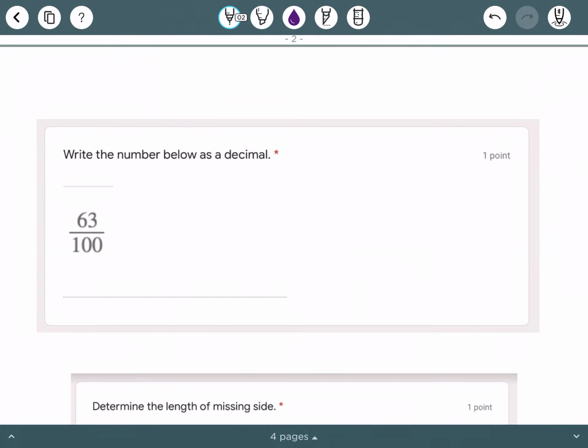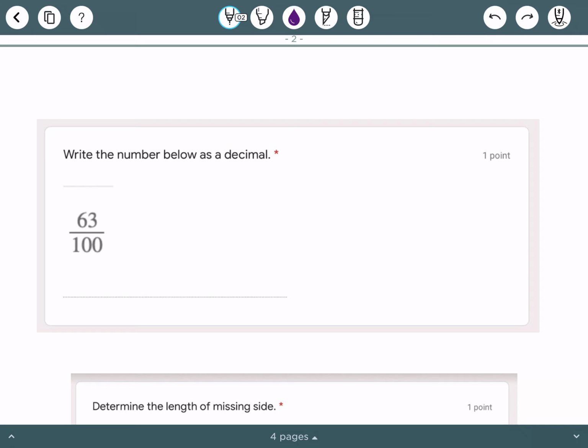It says to write the number below as a decimal. So again, it's given to us as a fraction. You need to write it as a decimal. And remember, if you don't know how to write it as a decimal, you can put it into your calculator.